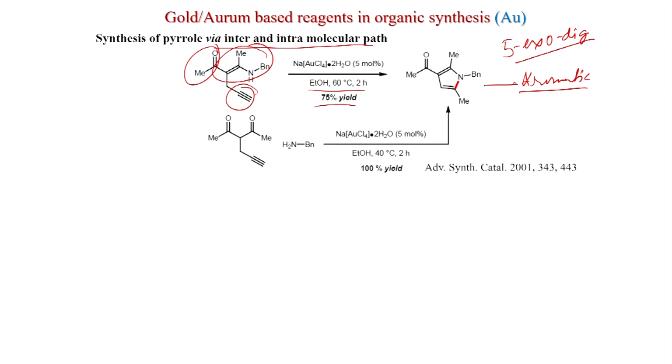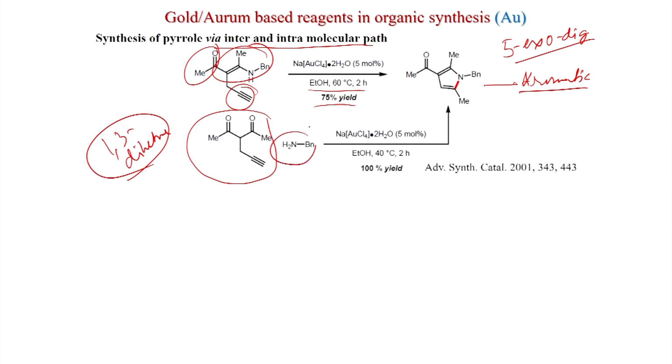Now, this reaction you can also do with a 1,3-diketone. If you mix 1,3-diketone and benzylamine, then also you get this intermediate. So, you do not have to preform this one; in situ we can generate this by mixing the 1,3-diketone and benzylamine under the same condition, NaAuCl4·2H2O 5 mole %. Here you just have to decrease the temperature to 40 degrees centigrade for 2 hours and you get 100% yield. So, this is a very efficient reaction for this indole synthesis.